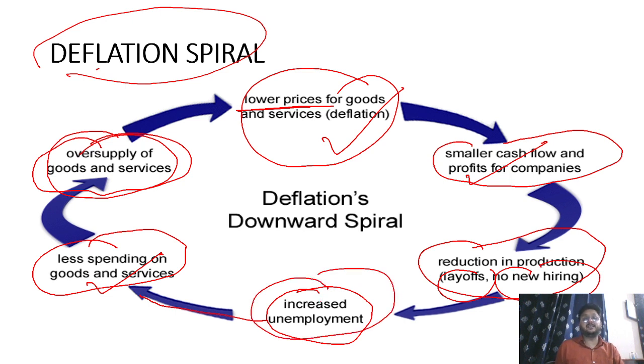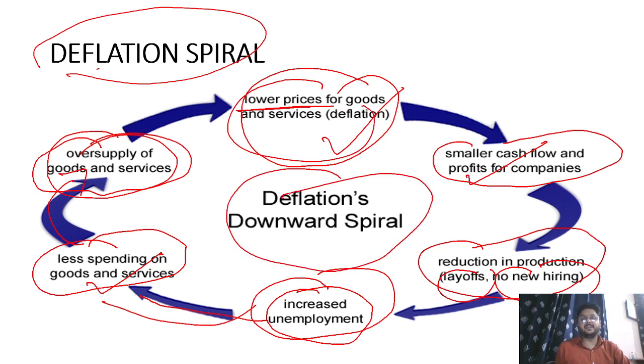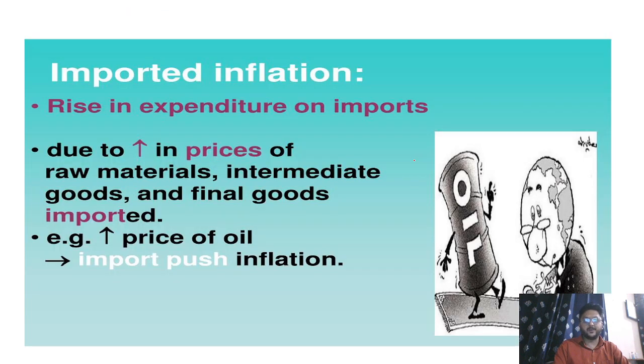If unemployment increases, what happens? Then again there is less spending on goods and services, and that results in an oversupply of goods and services, which results in lower prices. So this phenomenon, this spiral, is called a deflation spiral, and it is also not good for the economy.